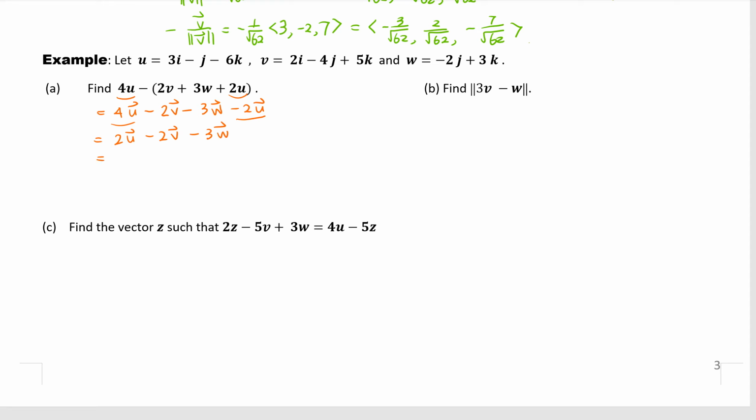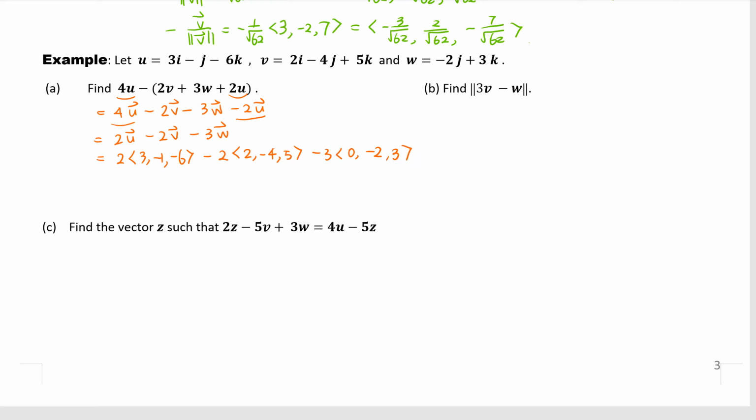So after we simplify the expression, we can go ahead and plug in the vectors. So u is, I like to use the components form. So this is 3, minus 1, minus 6. The v is 2, minus 4 and 5. So w, you don't see any i there, so it means the first coordinate is 0. And then we have minus 2 and 3.